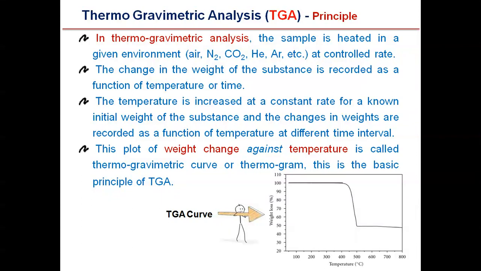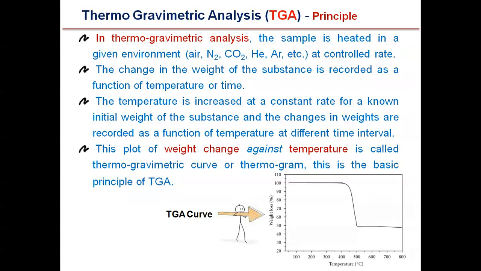So this is very important: the principle of thermogravimetry, or the principle of TGA. In thermogravimetric analysis, the sample is heated in a given environment. The environment might be air, nitrogen, carbon dioxide, helium, argon, etc. The sample is heated in a given environment at a controlled rate, and once we heat the sample, the change in the weight of the sample is recorded as a function of temperature or time. So these two points are very important.